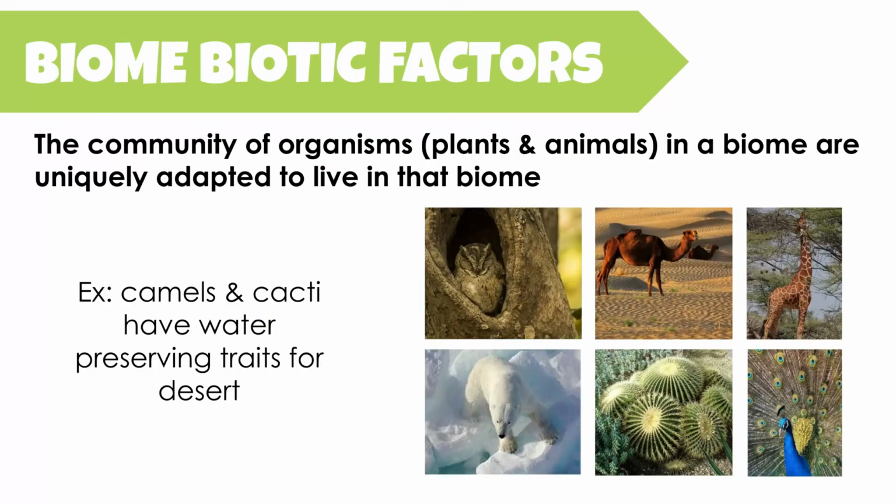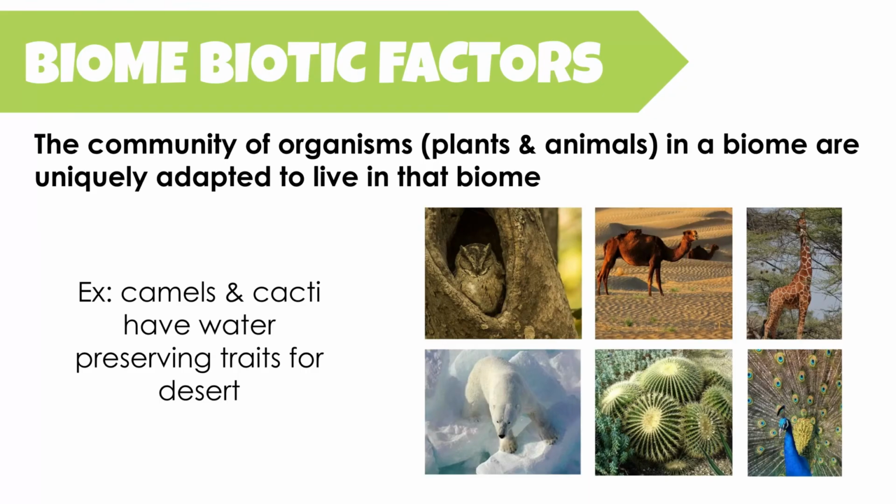Now, when it comes to biomes, the living organisms, the biotic factors that are found in a biome are unique to that biome. So, for example, if you're looking at a desert biome or a desert ecosystem, the animals that you're going to find in that desert have specific traits that made them adapted to live in that particular biome.